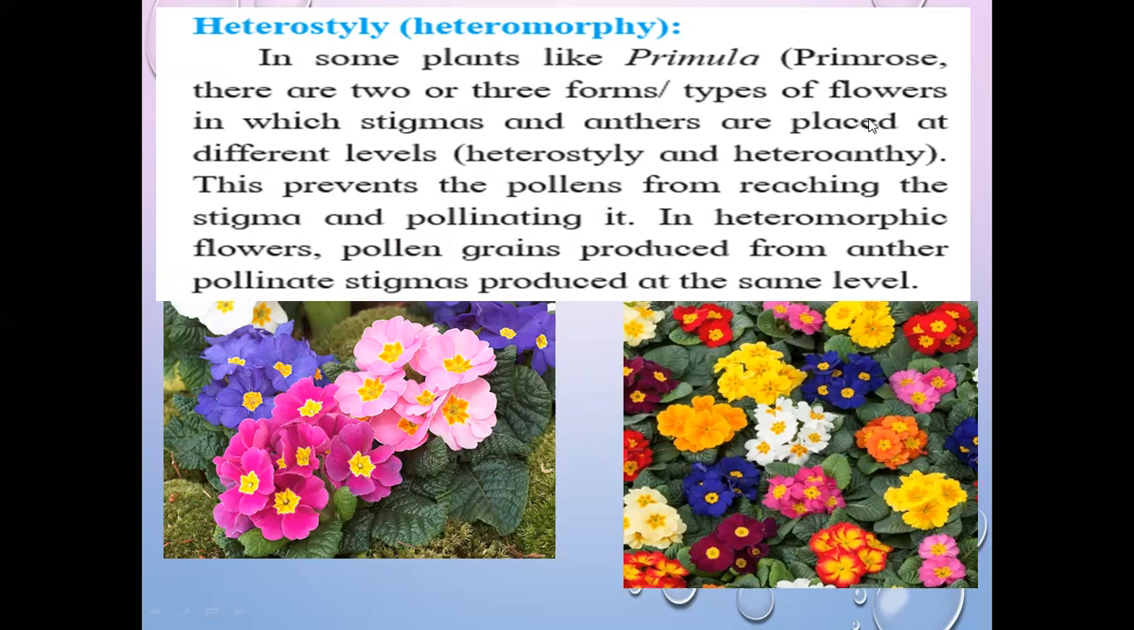Primrose, there are 2 or 3 forms or types of flowers in which stigmas and anthers are placed at different levels. Heterostyly. Styly means style, stigma, style, and ovary at different levels, or heteroanthy if it is the anther. This prevents the pollen grains from reaching the stigma and pollinating it. Means there is some distance between that anther and stigma, so that they cannot reach the proper place, and pollination cannot be possible in the same flower. Hence, outbreeding devices are required. So in heteromorphic flowers, pollen grains produced from the anther pollinate the stigma produced at the same level.